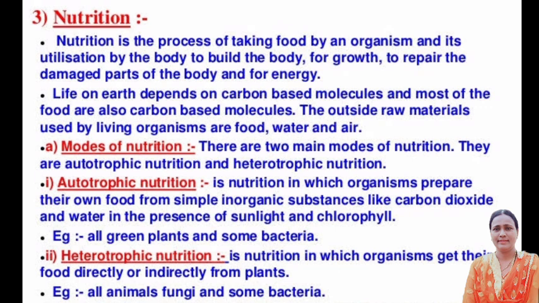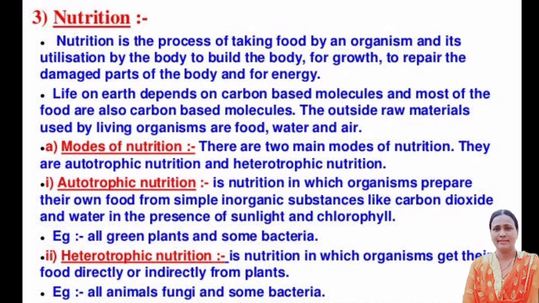photosynthesis using sunlight as source of energy, and such organisms are called photoautotrophs. And chemosynthetic autotrophs, bacteria, utilize chemical energy instead of light energy to synthesize their organic materials. Such organisms are called chemoautotrophs.